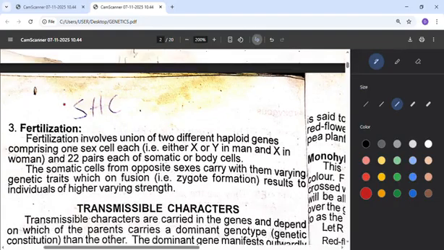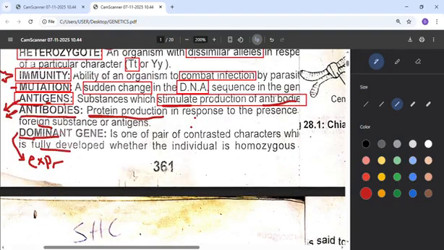So what does that mean? For example, maybe a family gives birth to someone that is dark. Maybe the man is dark, and the woman is albino. So when they give birth, they give birth to a dark child. So that dark child now marries another dark person, and they now give birth to an albino.